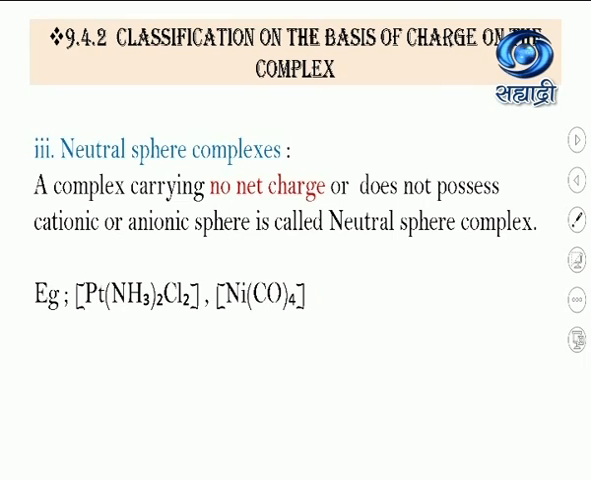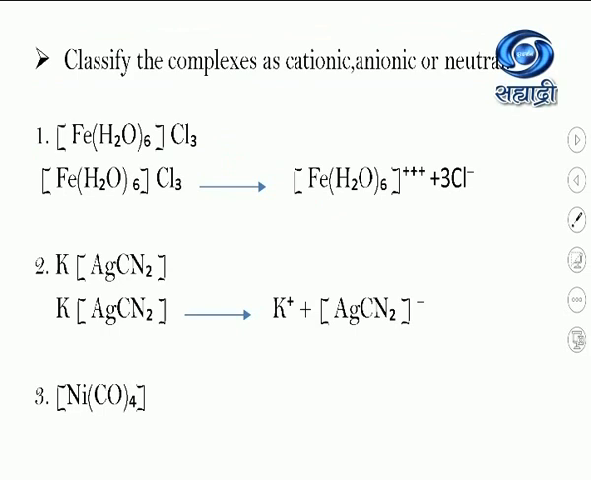So basically there are cationic sphere complexes, anionic sphere complexes and neutral sphere complexes. These are the classes on the basis of charge on the complex. Now we'll solve this question, that is, classify the complexes as cationic, anionic or neutral. In the first example, [Fe(H2O)6]Cl3 is given. You have to classify the complex as cationic, anionic or neutral.